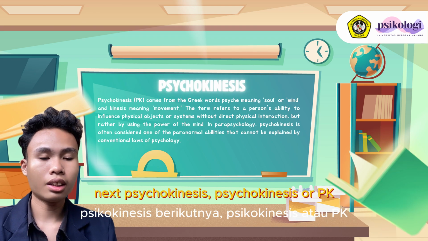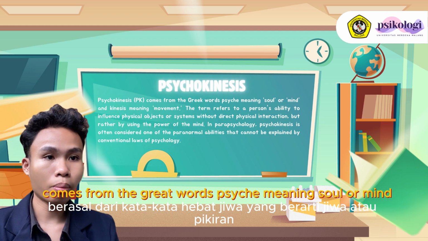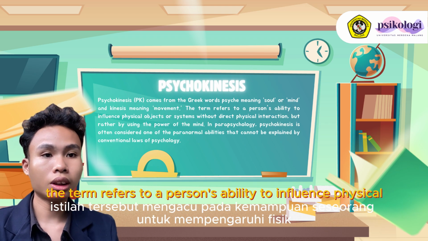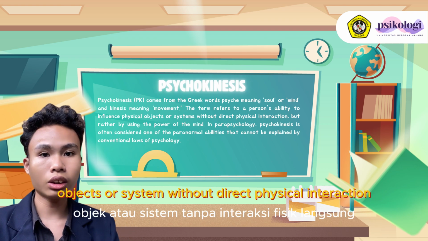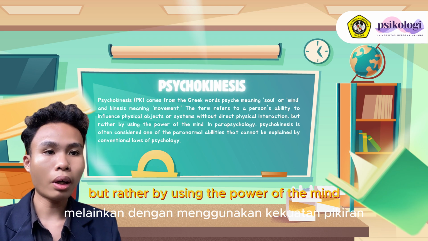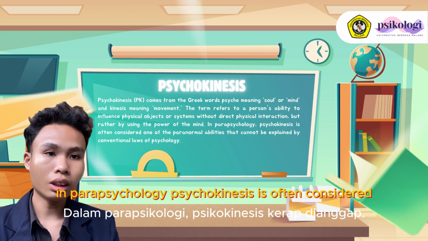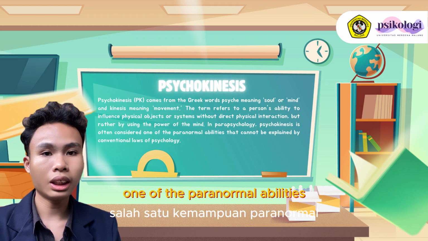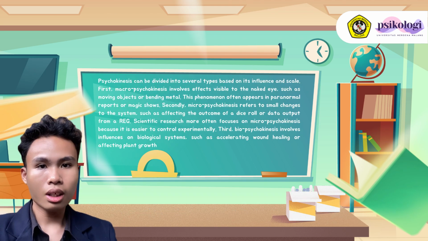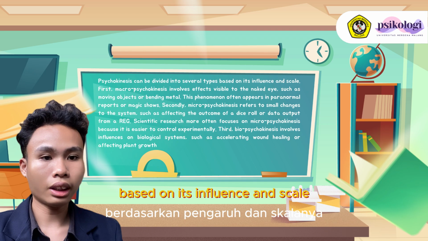Next, psychokinesis. Psychokinesis or PK comes from the Greek words psyche, meaning soul or mind, and kinesis, meaning movement. The term refers to a person's ability to influence physical objects or systems without direct physical interaction, but rather by using the power of the mind. In parapsychology, psychokinesis is often considered one of the paranormal abilities that cannot be explained by conventional laws of psychology. Psychokinesis can be divided into several types based on its influence and scale.